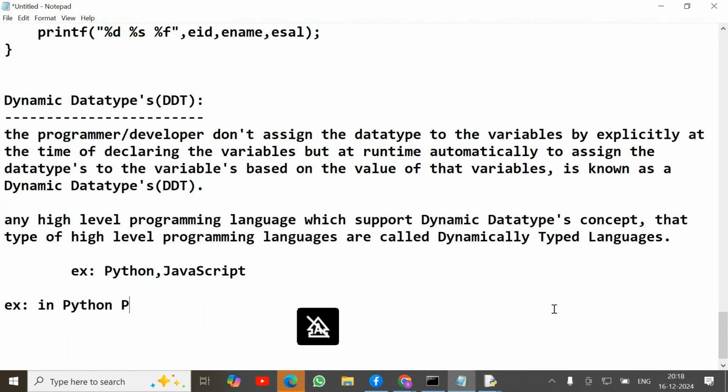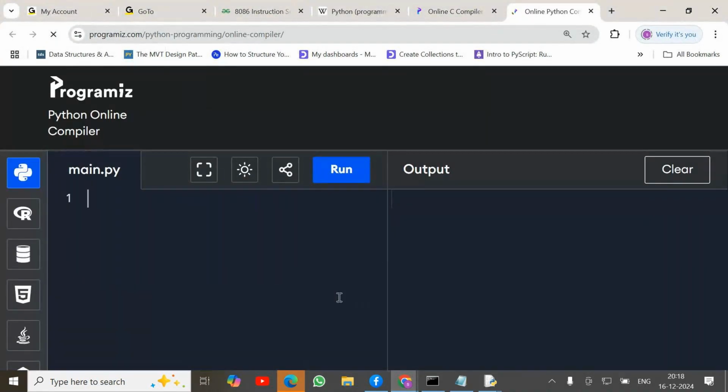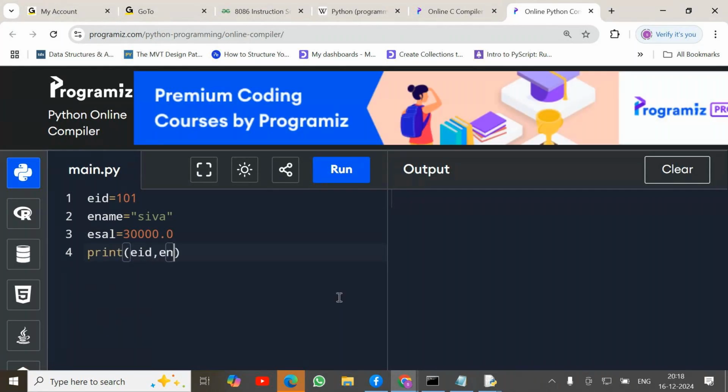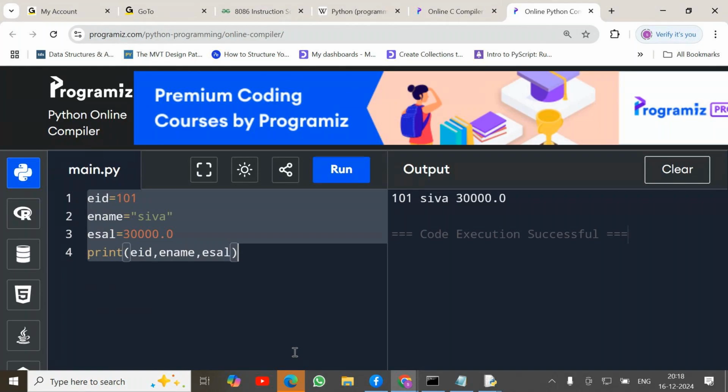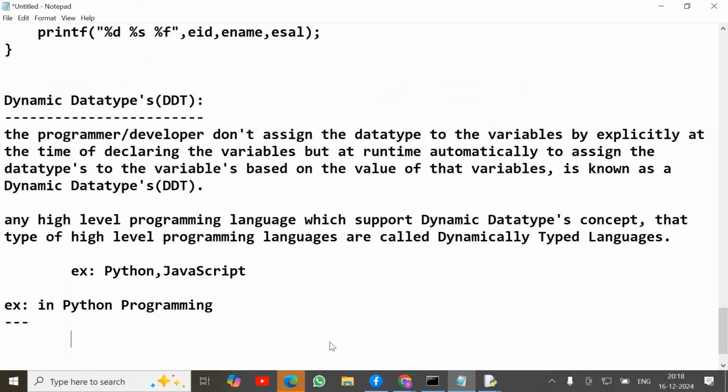In Python programming, the same code I am trying to implement in Python. How to implement that? Simply here, employee ID, employee name, and employee salary, and print of employee ID, employee name, and employee salary. The Python file extension is .py.